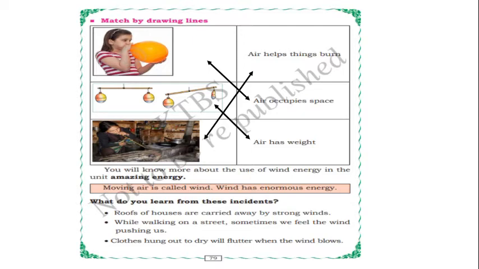For example, roofs of houses are carried away by strong winds. Sometimes when strong winds come, roofs of houses are carried away. It will fly away, isn't it? The next example is while walking on the street, sometimes we feel the wind pushing us. When strong winds are there, we feel like someone is pushing us.